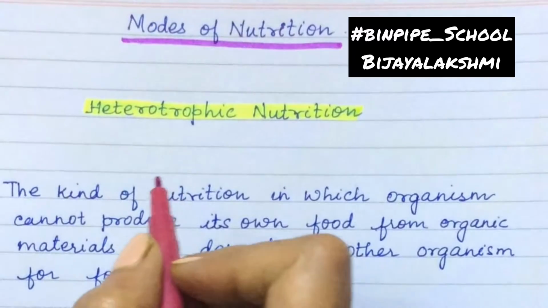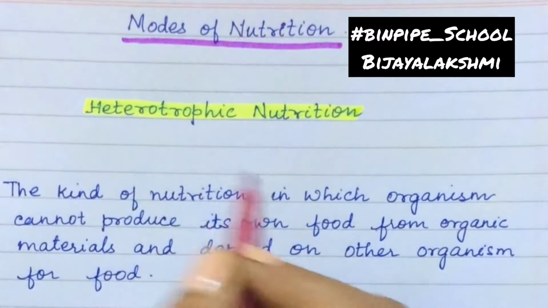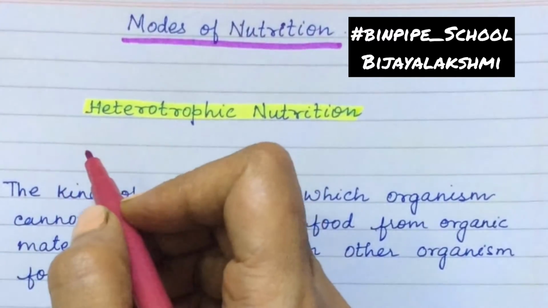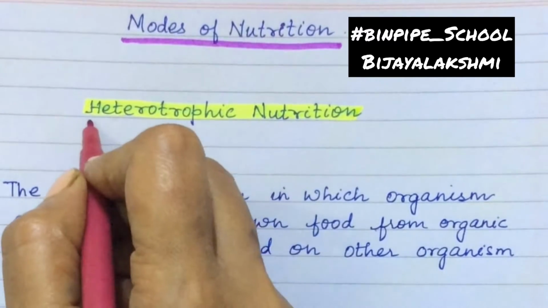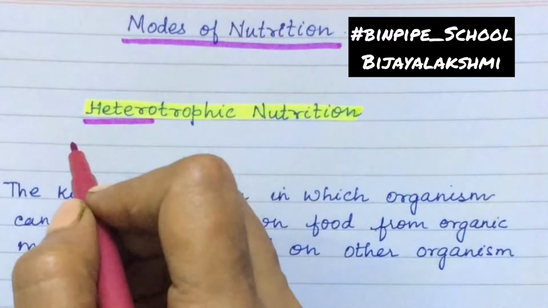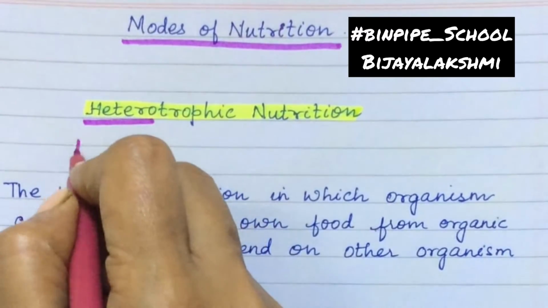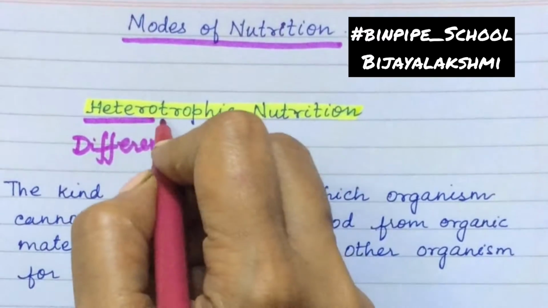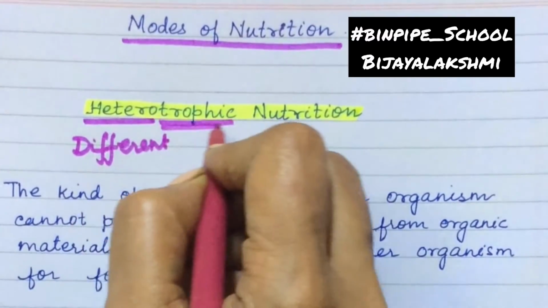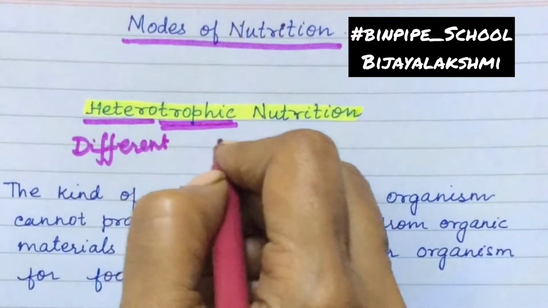Now the term heterotrophic is a Greek word, derived from hetero, which means different, and tropic, which means nutrition.